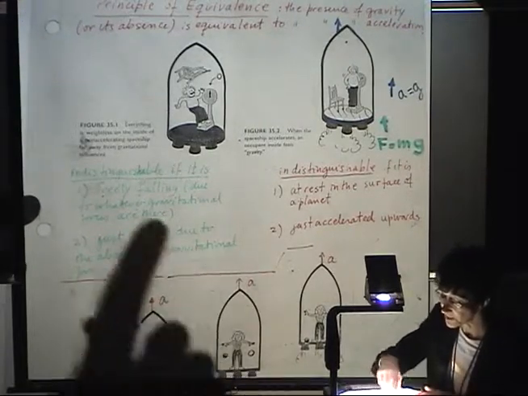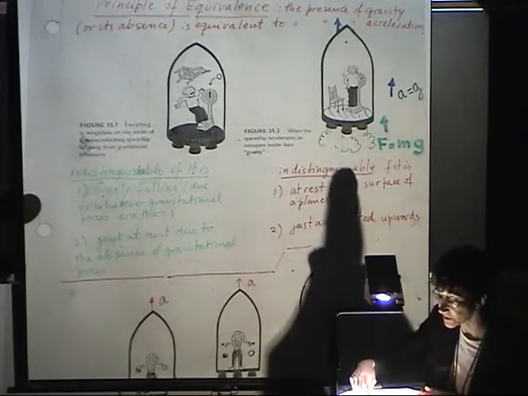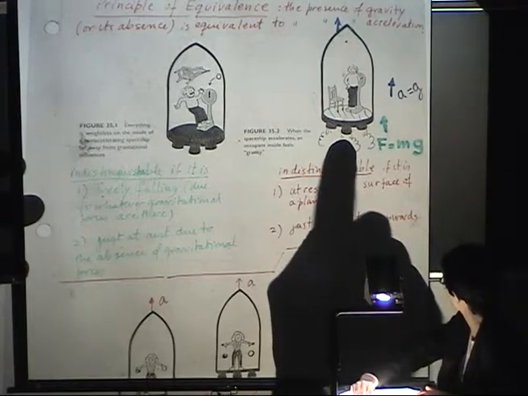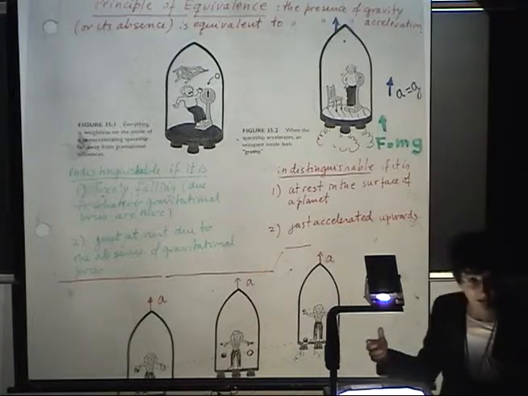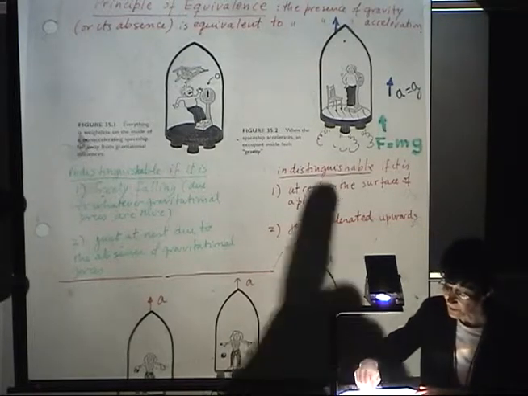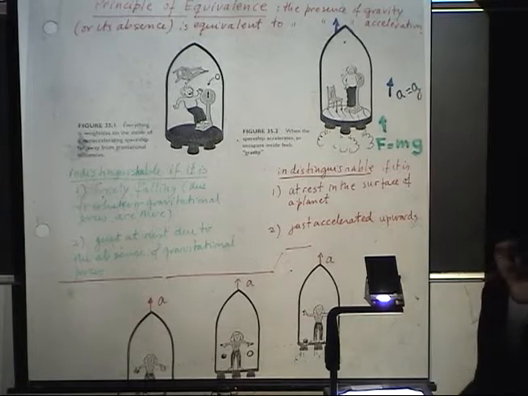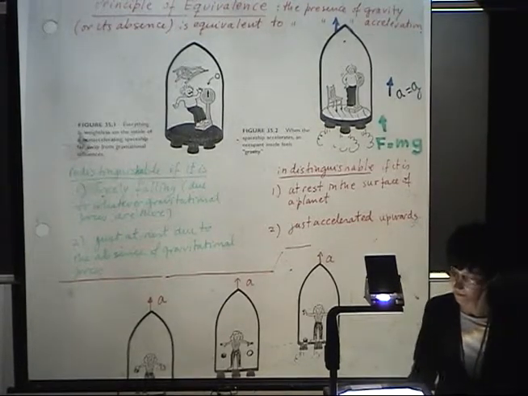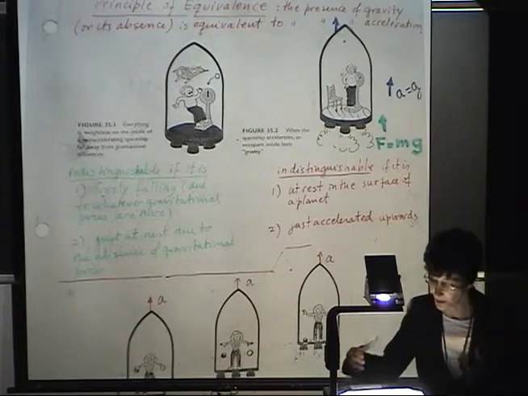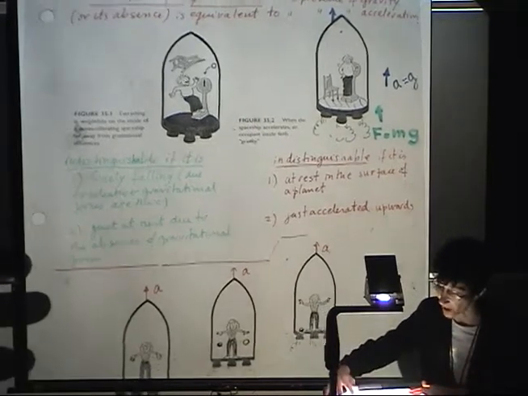So now we are going to draw several conclusions that apply to the situation on the right, an accelerated spaceship or elevator upwards, and we will apply it to the situation of being on Earth or in the presence of a planet, for example, or large mass.